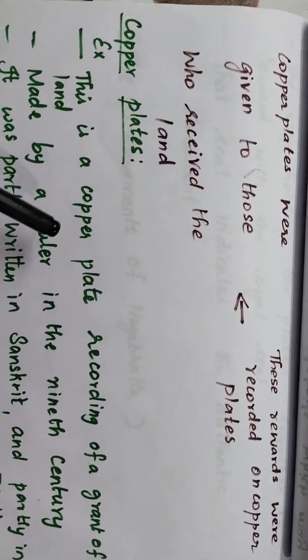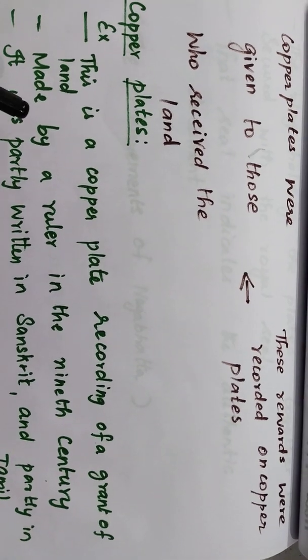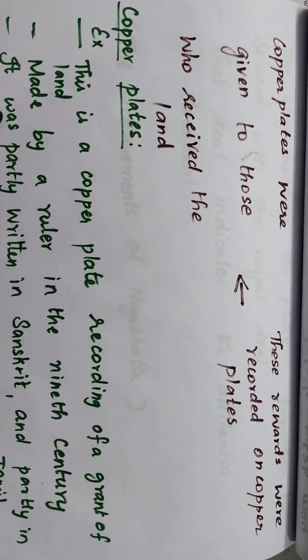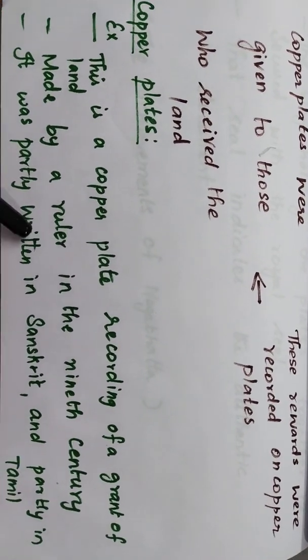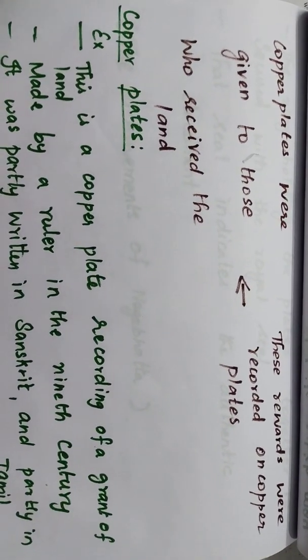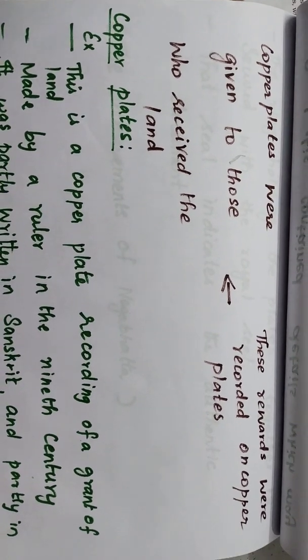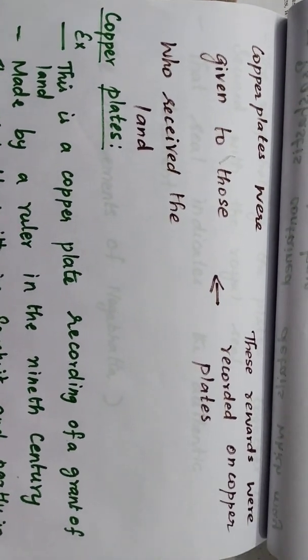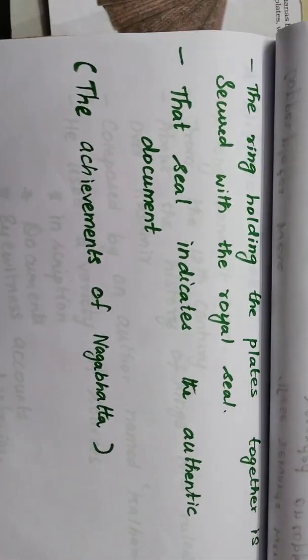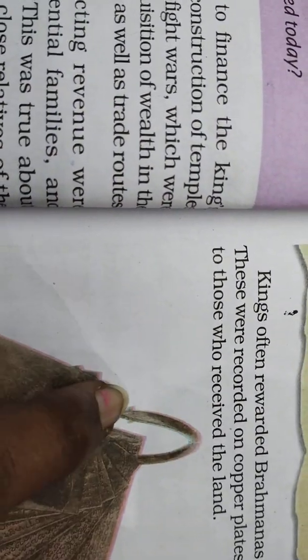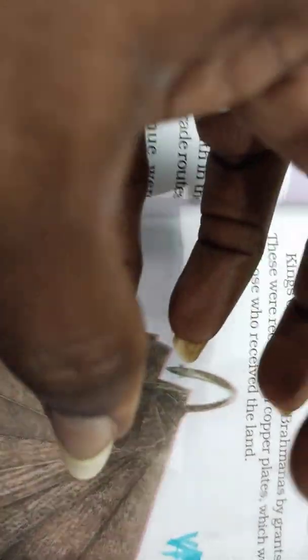It was made by a ruler in the 9th century. Which century? It was made by the ruler in the 9th century. It was partially written in Sanskrit and partially in Tamil. So sometimes it is written in Sanskrit and then after that it is written in Tamil. These are the things in the copper plates. Another thing is the ring. Can you see the ring over here? This is the ring that holds all the copper plates together, isn't it?